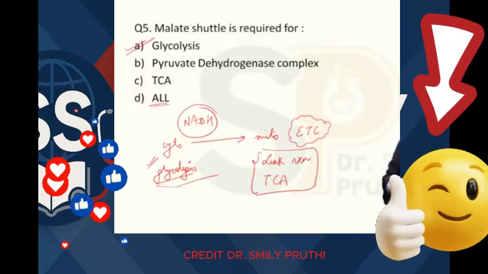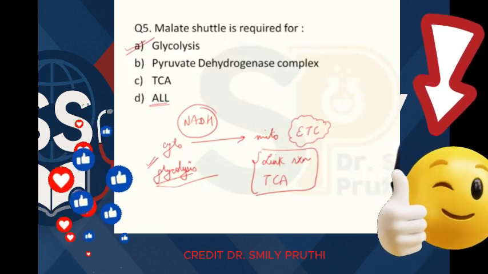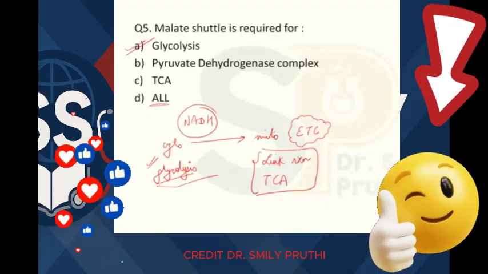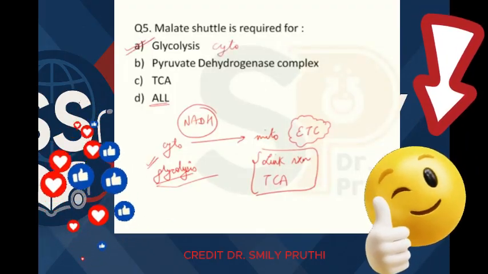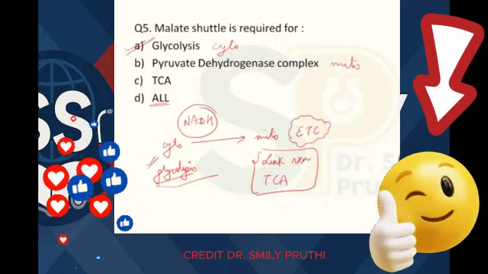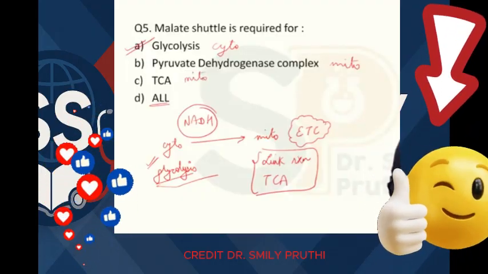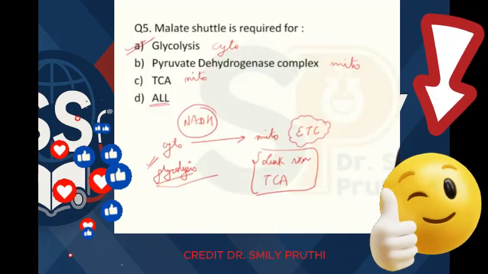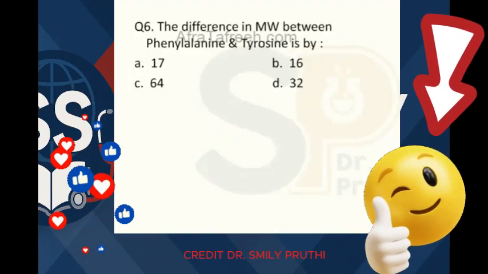So NADH is already in mitochondria, there is no need of shuttles, right? So see the question again. Malate shuttle is required for option A glycolysis, which occurs in cytoplasm. Option B pyruvate dehydrogenase, which occurs in mitochondria. Option C TCA, which occurs in mitochondria. So the answer to this question is A, glycolysis, the pathway which occurs in cytoplasm, that pathway requires shuttle, right?